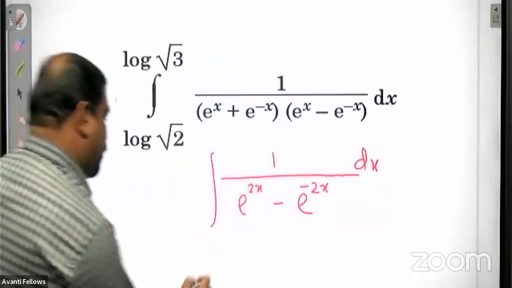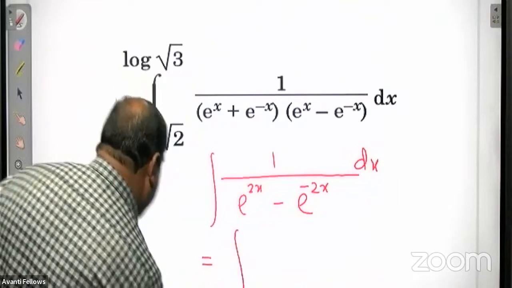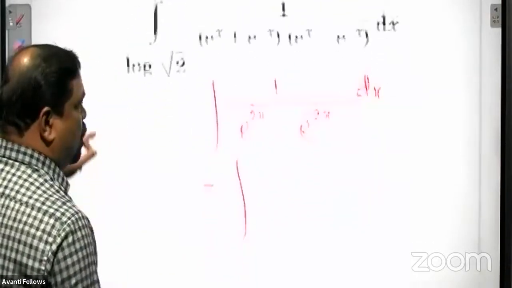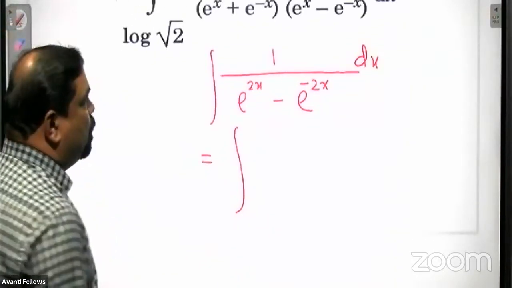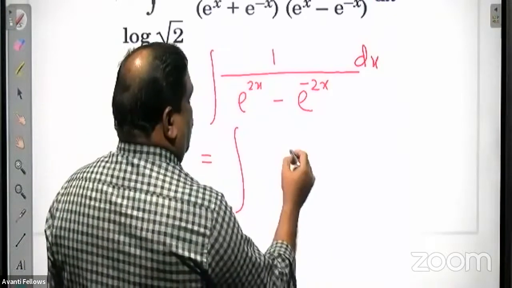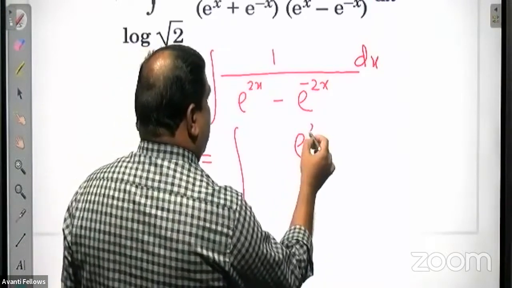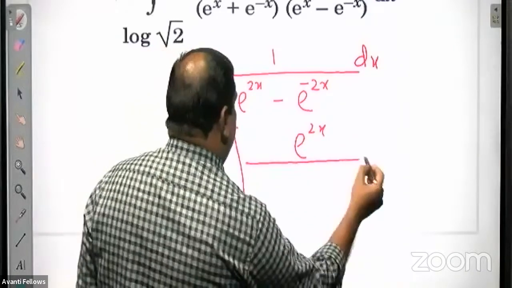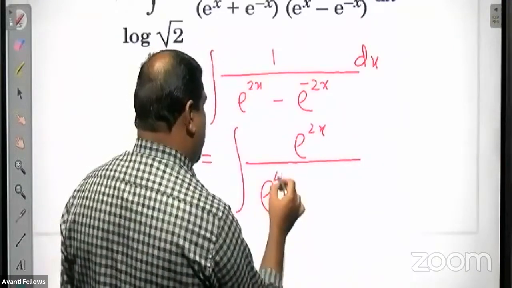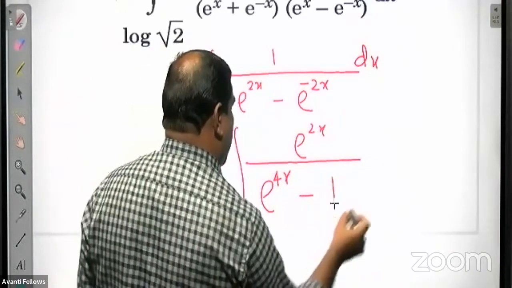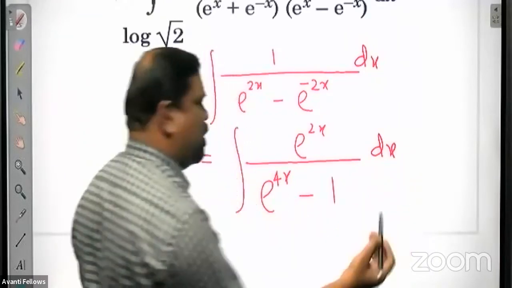Now what to do? This can be written as e raised to 2x all divided by e raised to 4x minus 1. Basic simplification only.